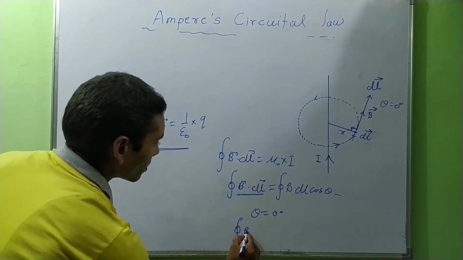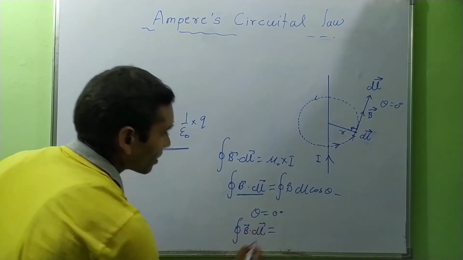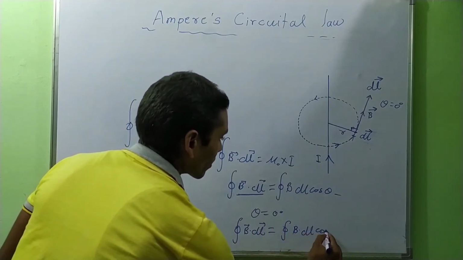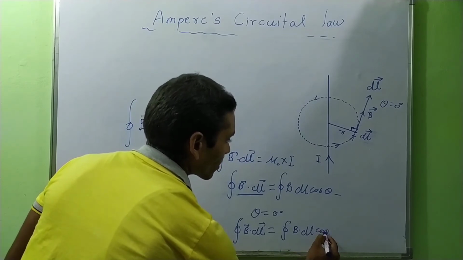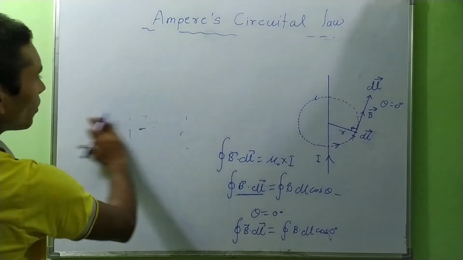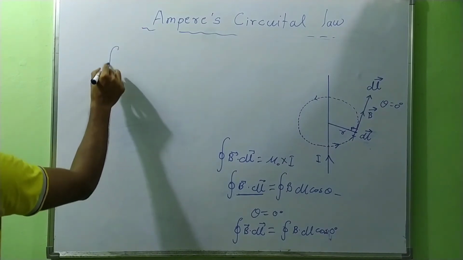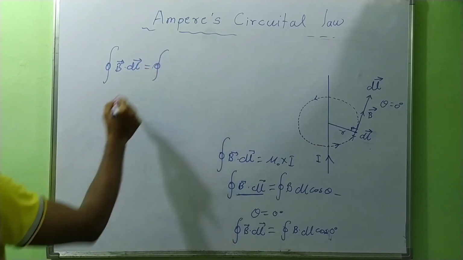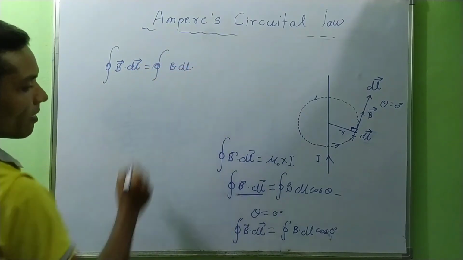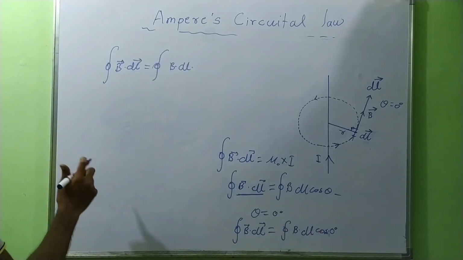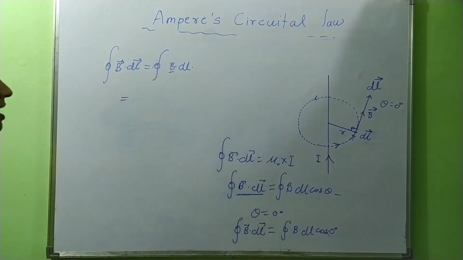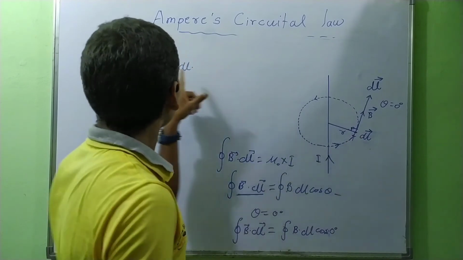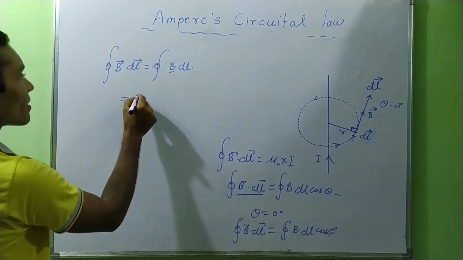Now the line integration of magnetic field will be the line integration of B dl cos 0 degree, or the integration of B dl, because cos 0 is equal to 1. B is the magnetic field. For constant distance at point P, the magnetic field is constant, so we can take it common.